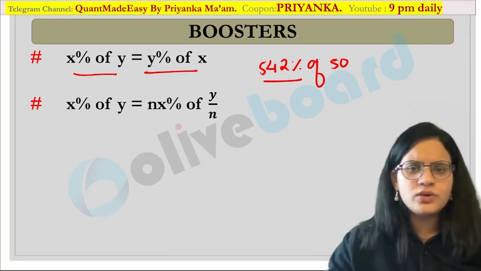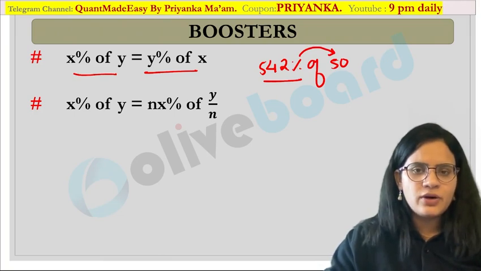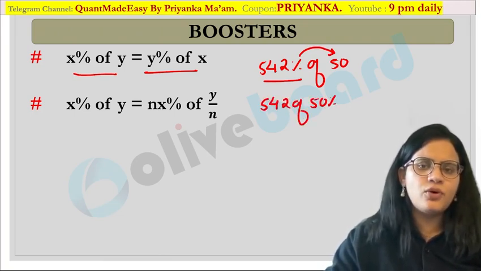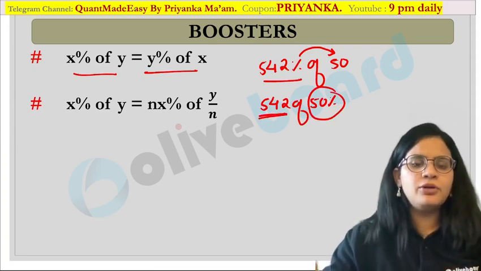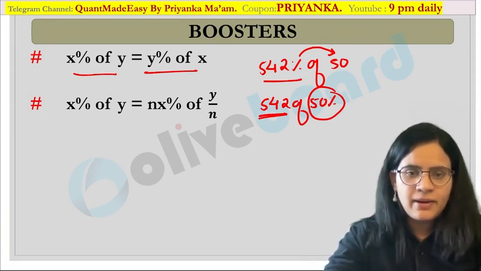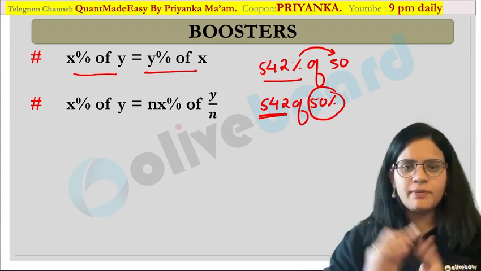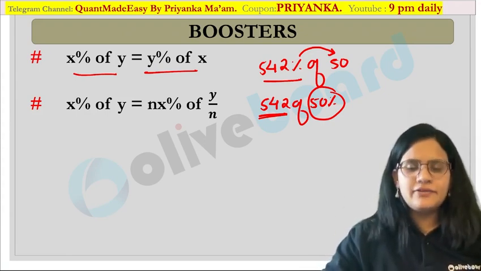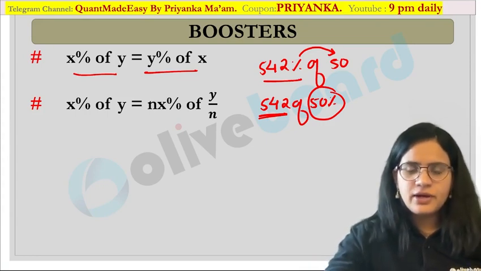So what you can do is shift the percentage value. You can also write this as 542 of 50%. Now you obviously know 50% is 1 by 2. So easily you will be able to convert this value into the integer format. Are you guys getting my point? So if you know this rule where you can shift your percentage value, you will definitely be able to calculate your value very easily in this case.